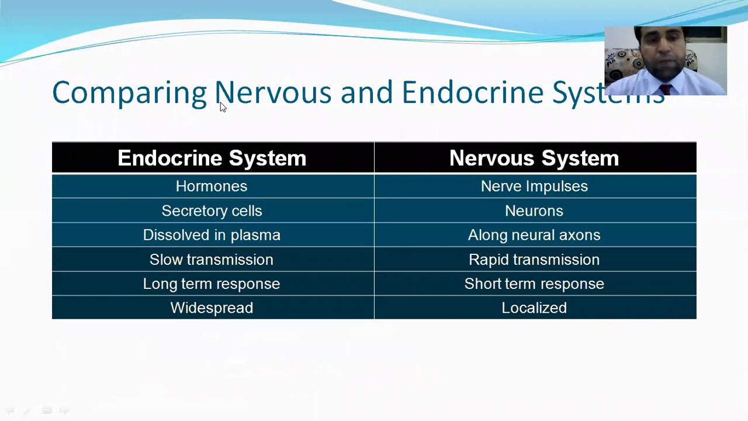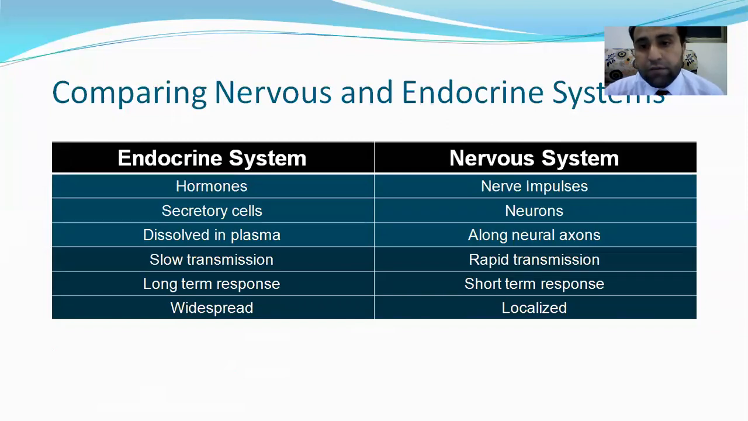All right, so comparing nervous and endocrine system. Endocrine system: hormones are secreted by specialized cells called glands, right? And that hormone travels through blood plasma. The liquid part of blood is called plasma, and it's transmitted slowly. And the response or the action that happens takes more time, and it is widespread in the whole body. It is bringing change. It is spreading in the whole body.